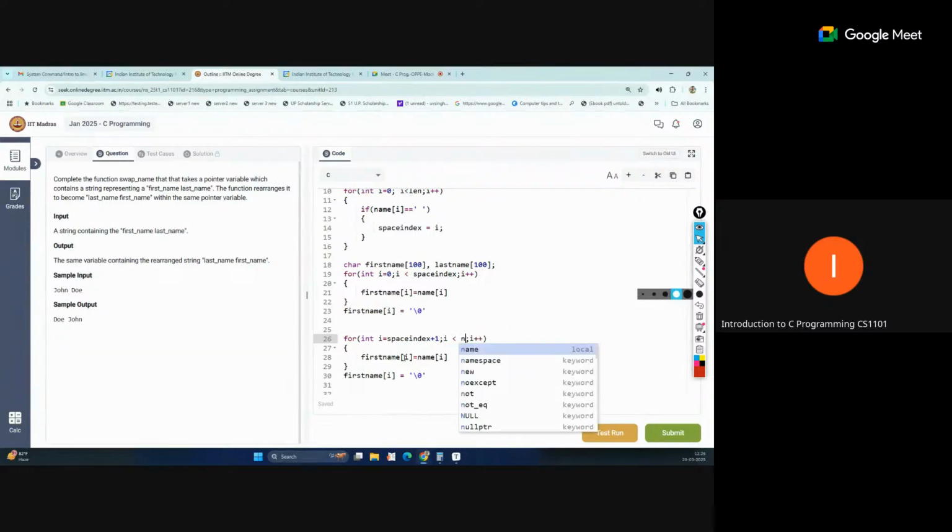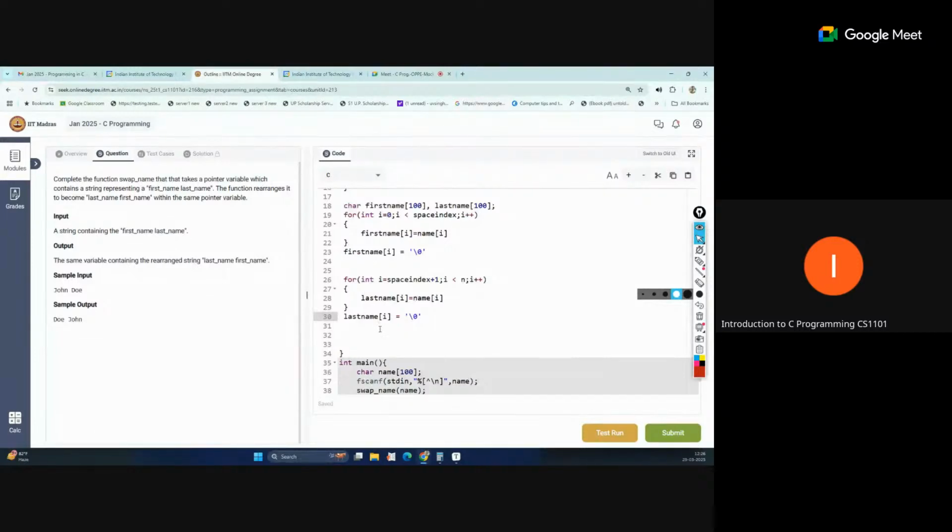Now that means we are reading the other part of the name. So same things we will do, and this time this variable you consider as a last name. Okay, so same we will update here. Now both names are updated, and we can now print this.